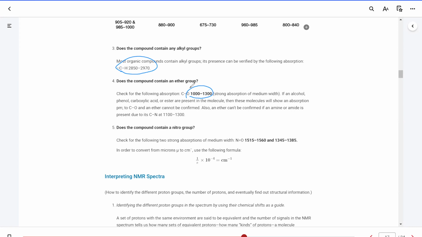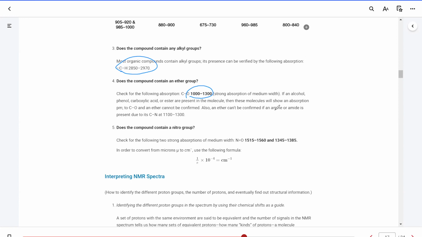If the compound contains a nitro group, you would also see a signal for the NO bonds around 1350 and 1550.